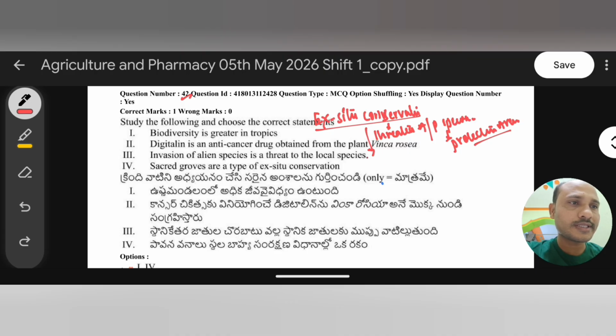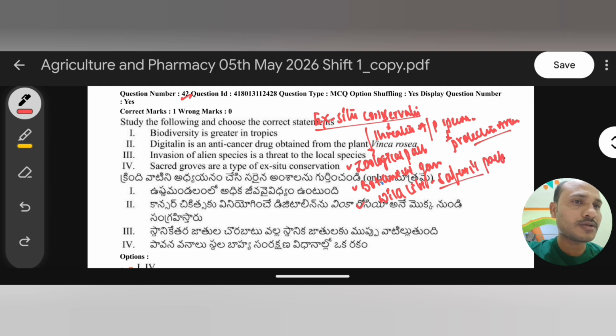Generally ex situ conservation includes zoological parks and botanical gardens. And remember, wildlife safari parks. So don't confuse here. Wildlife safari park comes under ex situ, but wildlife sanctuary comes under in situ.